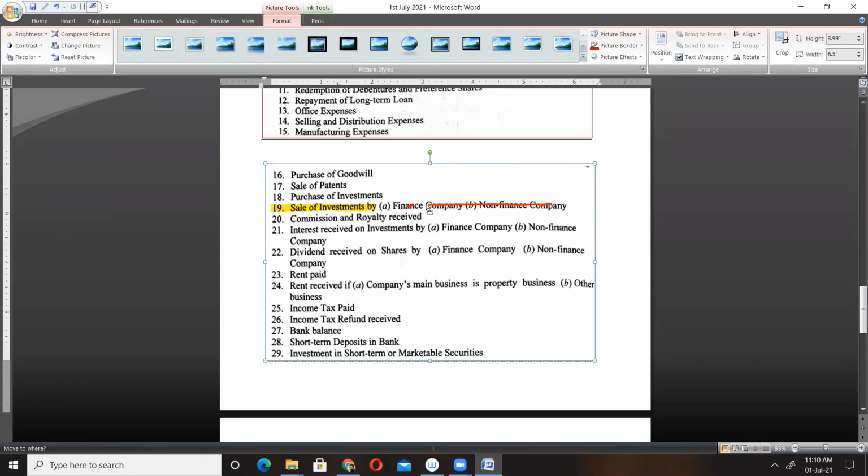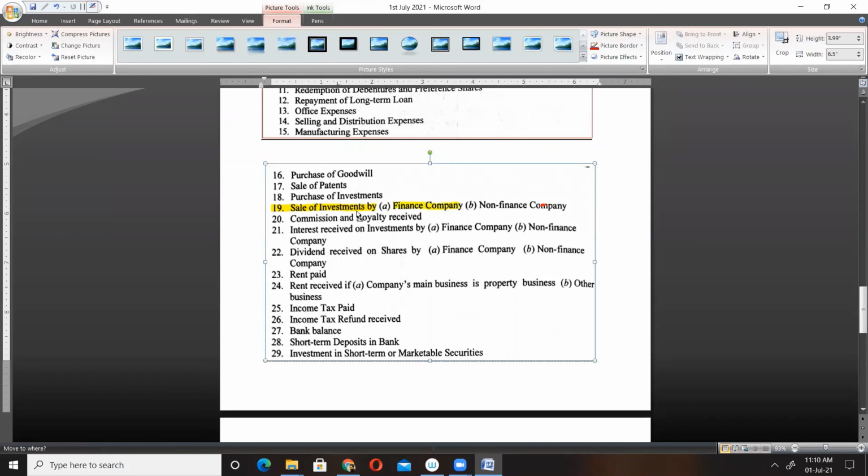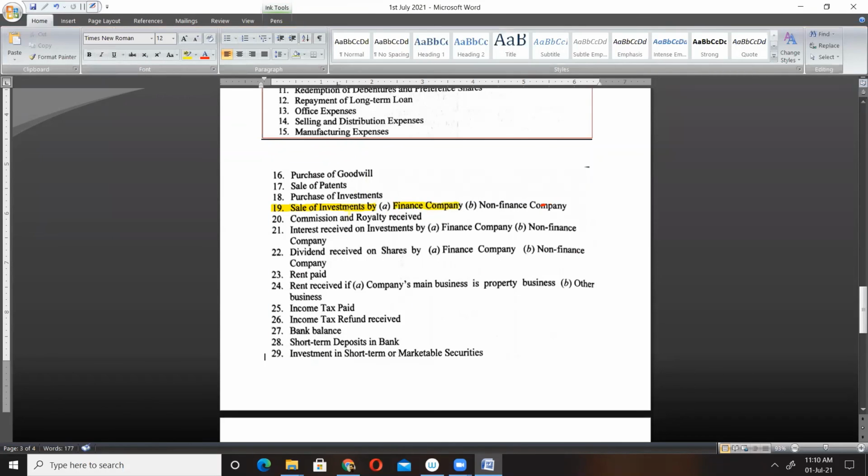Now let's see what you have inside this A and B. A says it's a finance company. B is a non-finance company. For a finance company, selling and purchasing of investment is a day-to-day activity, because this is the core business of the firm.